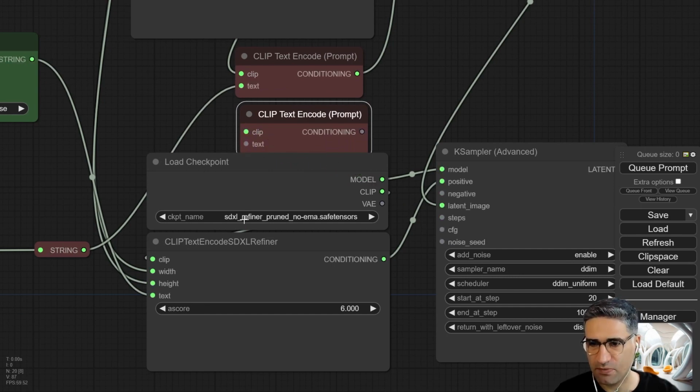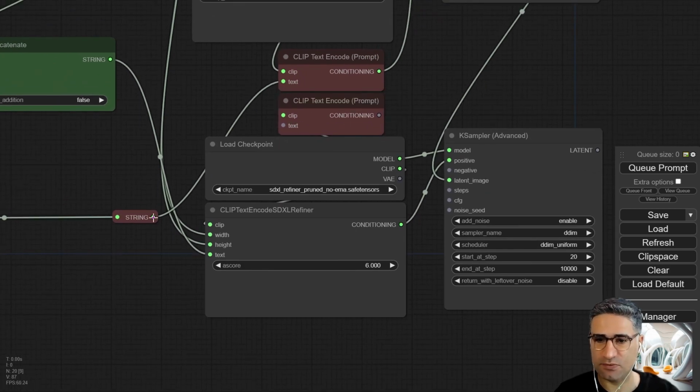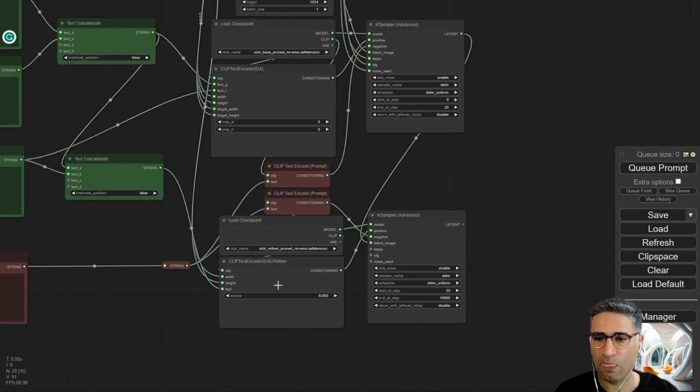The clip should come from the refiner. Okay, don't forget that. And it needs a text input. I will use that and connect the conditioning to the negative, because this is my negative prompt.